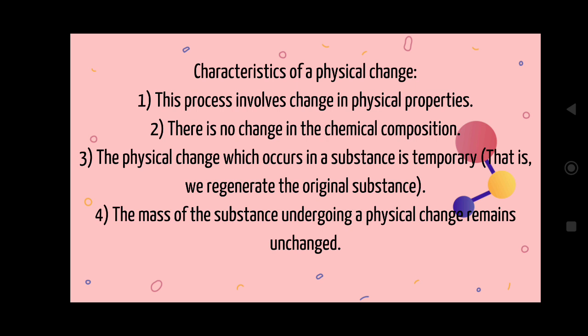The first one is that this process involves a change in the physical property only. What is meant by physical change? Only physical properties change during this process. No change in chemical composition takes place, which means there is no scope for a new substance in a physical change. A physical change is a temporary change, so sometimes we can retain our original substance.